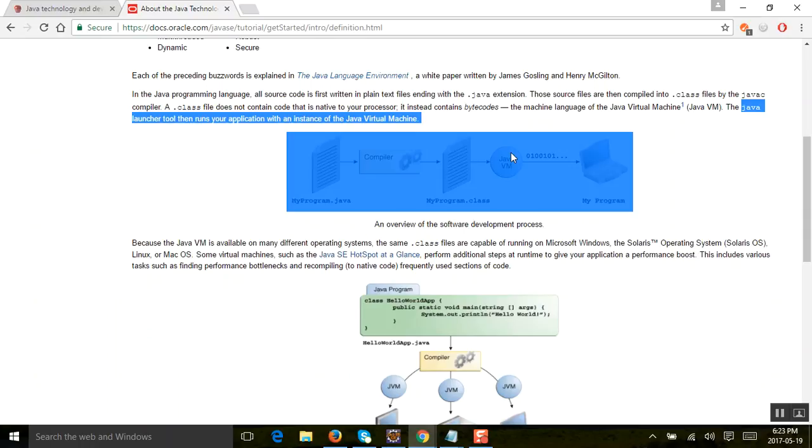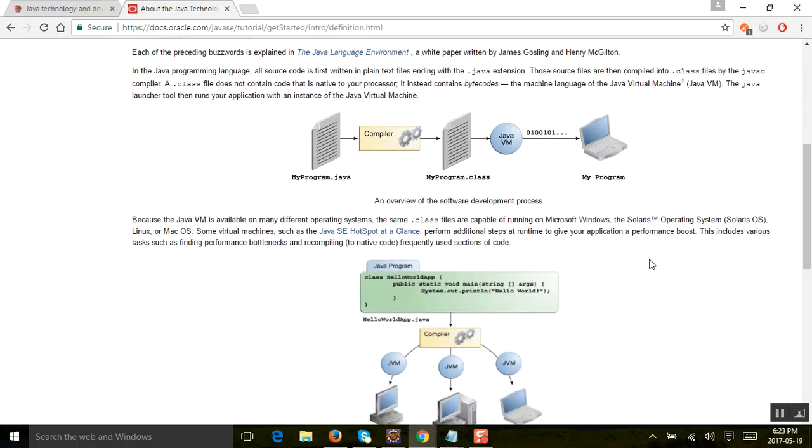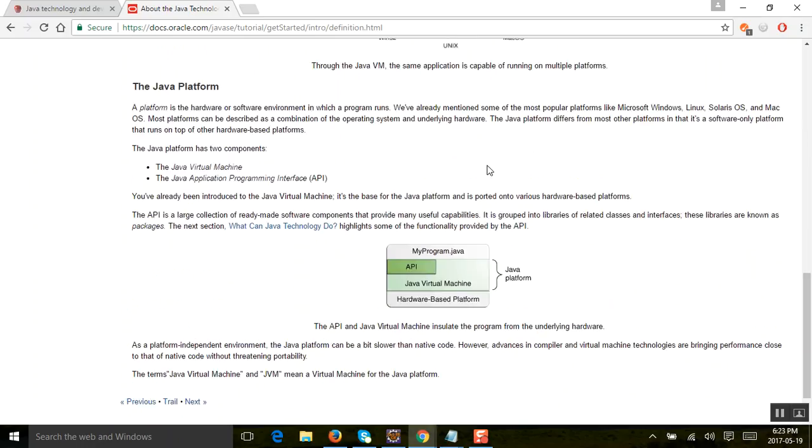Because the Java Virtual Machine is available on many different operating systems, the same files can run on Microsoft Windows, Solaris operating system, Linux, and Mac. Some virtual machines, like Java SE HotSpot, perform additional steps at runtime to give your application a performance boost. This includes tasks such as finding performance bottlenecks and recompiling frequently used sections of code.